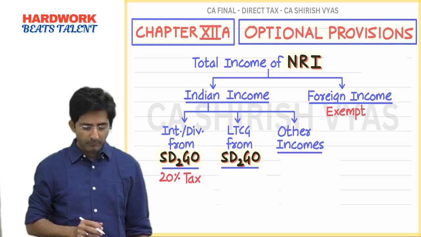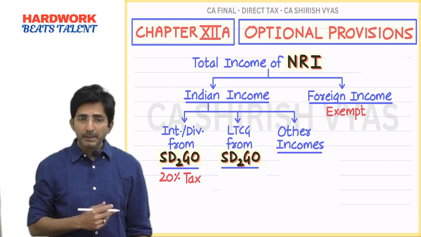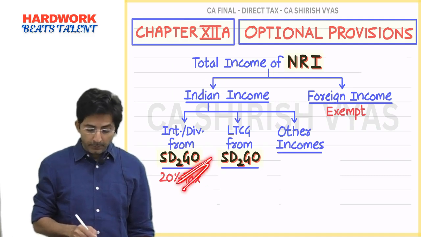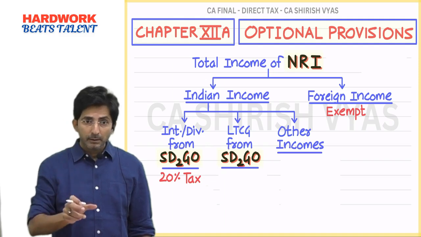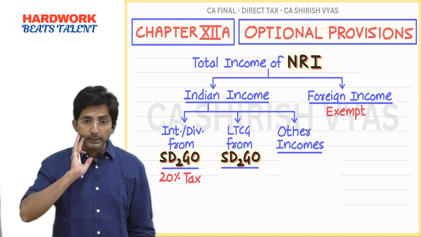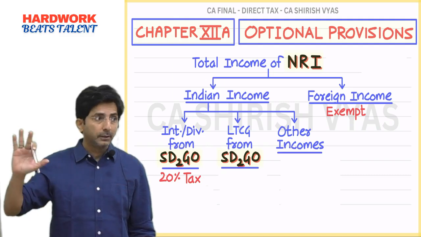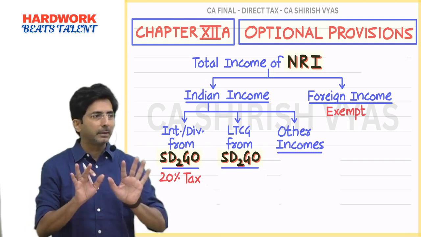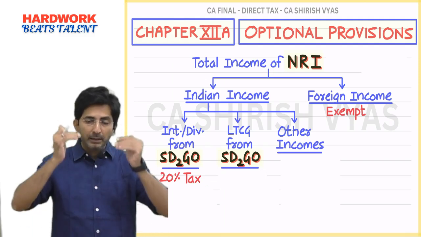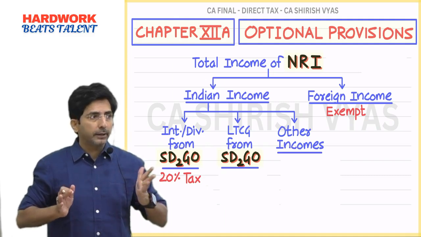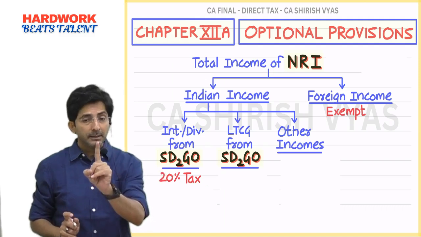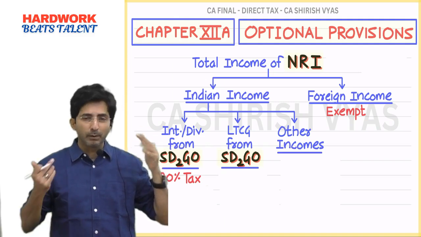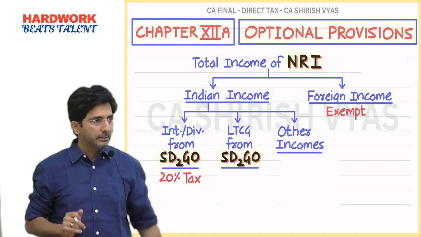and what else was there? Shares, debentures, deposits, government security, and other notified security. See, in real life, in other notified security, there's a big list. If an NRI really wants to make a choice, he has got a wide choice. Don't think only shares, debentures. As a student, you are just studying the main points, but actually there is a big list in other notified security. Anywhere he can invest. But the condition is to invest not in rupees, invest in dollars, pounds, whatever, foreign currency. Then only this advantage is there.